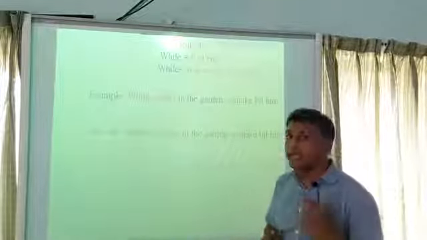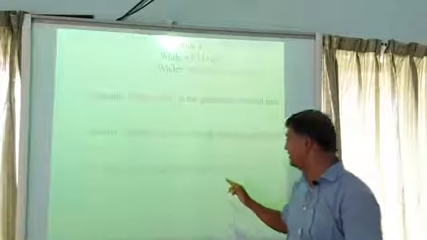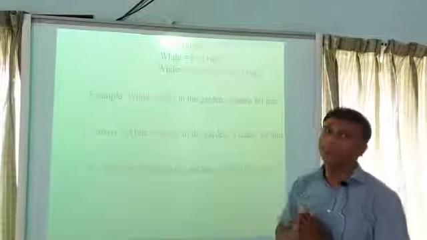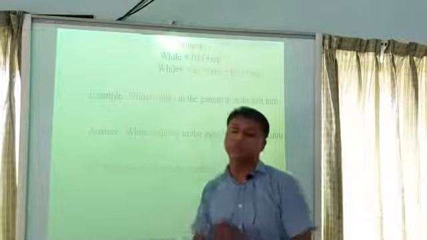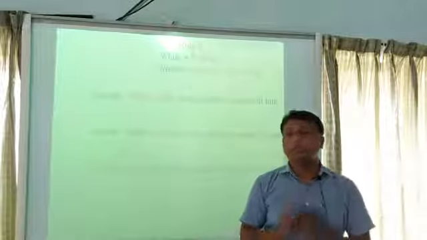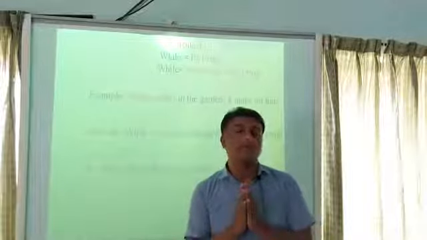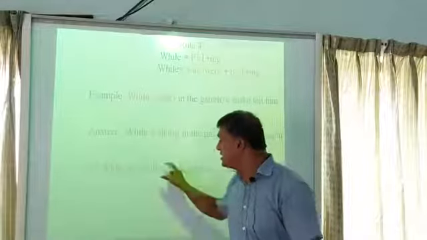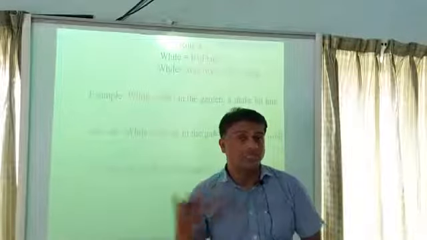Look at the second example. "While he walked in the garden, a snake bit him." Here we find a subject after "while." We know if there is a subject after "while," we have to transform this sentence into past continuous tense.